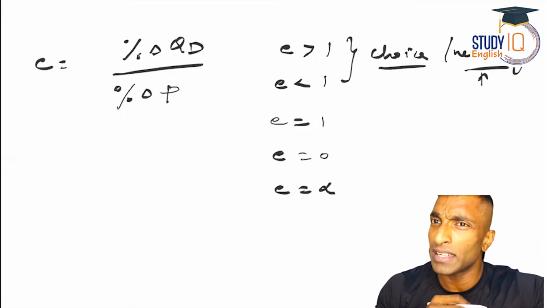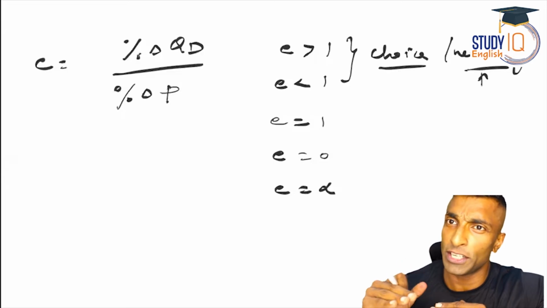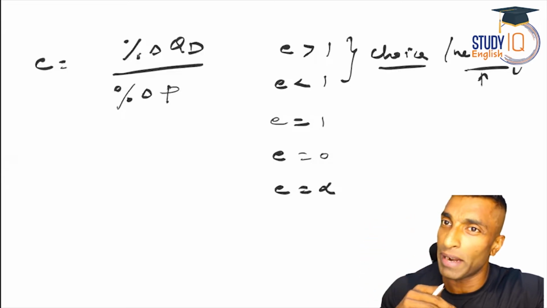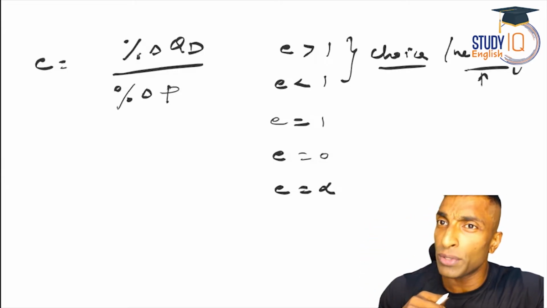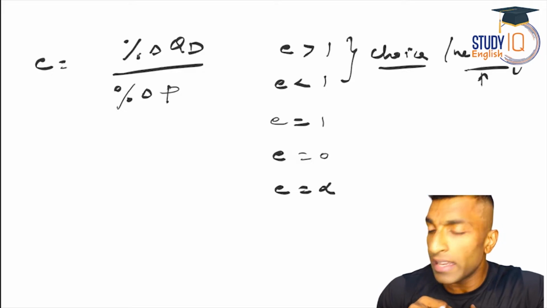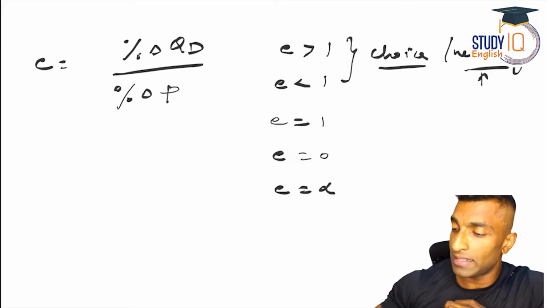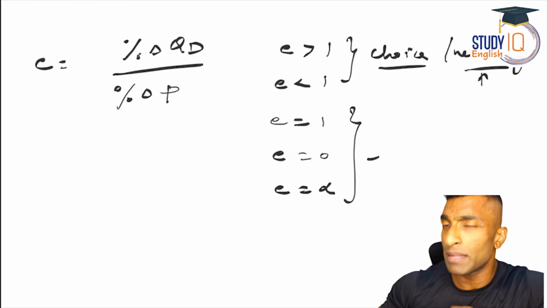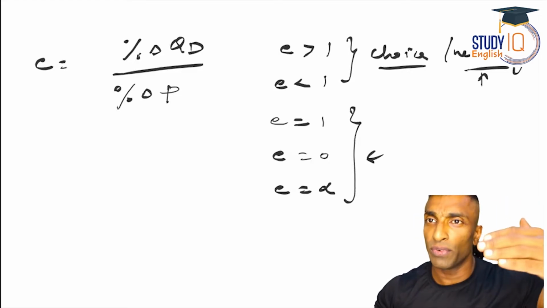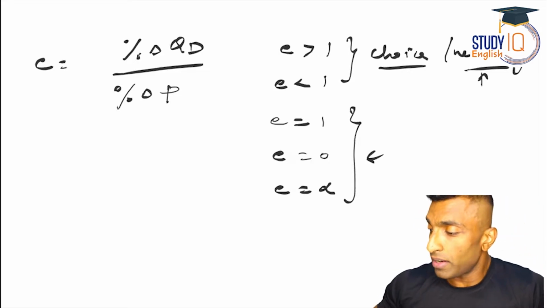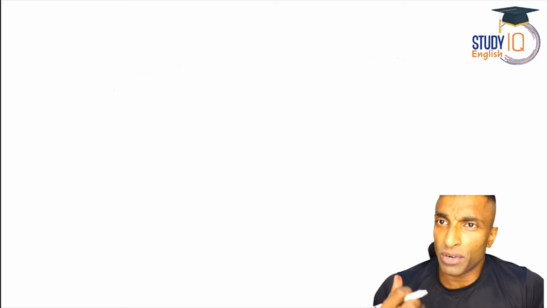And E equal to 1, that is unit elasticity. Percentage change in price and percentage change in quantity demanded will be the same. E equal to 0, that is perfectly inelastic. E equal to infinity, perfectly elastic. These are three theoretical concepts. Practically, if you see, the first two will come.